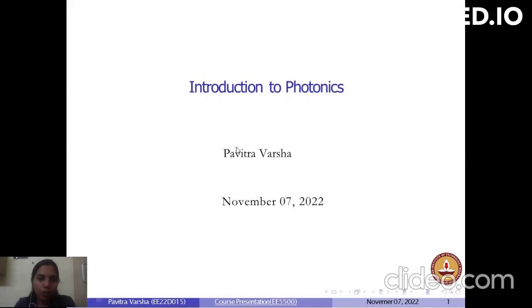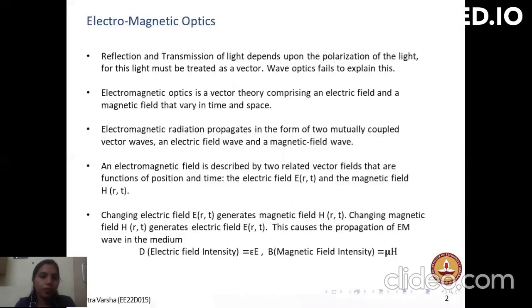We talk about electromagnetic optics. Wave optics fails to explain the polarization phenomenon of the ray. Here in wave optics, wave is considered as a scalar phenomenon. The reflection and refraction of the light depends upon the polarization of the light, but this light must be treated as a vector. Wave optics fails to explain this.